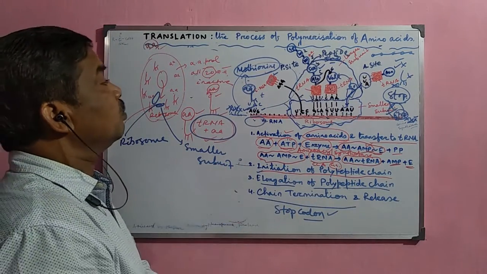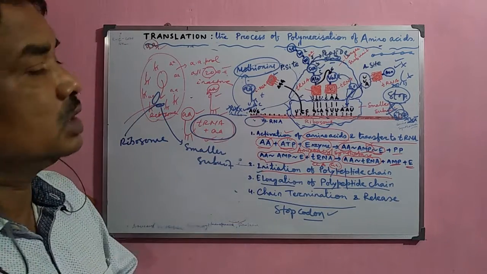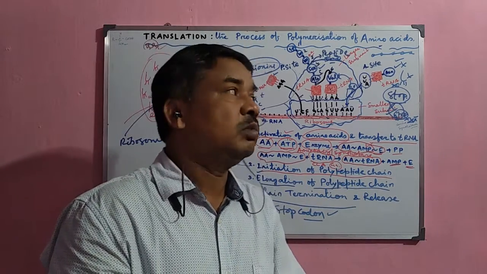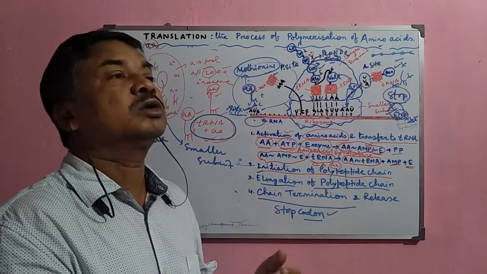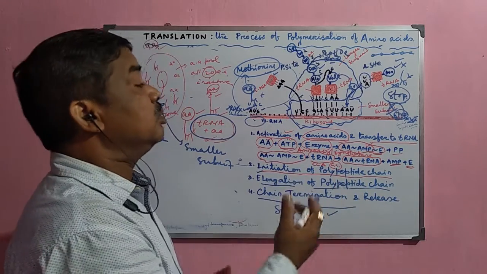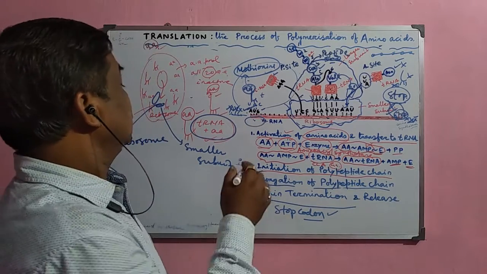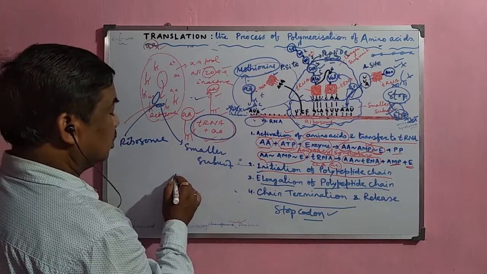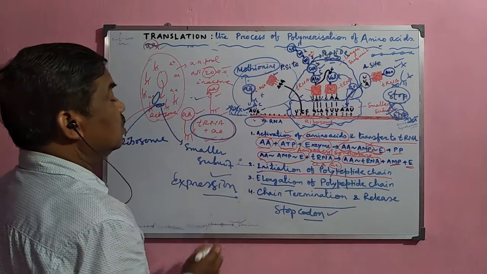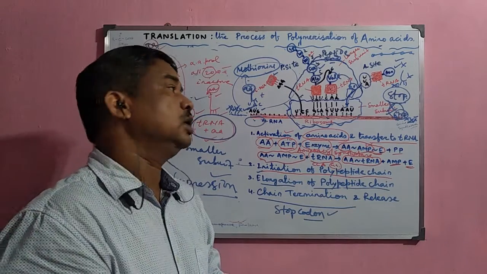So in this way, the polypeptide chains are formed, and the different polypeptide chains are formed separately, and these polypeptide chains combine together to form the complex protein. Sometimes, in more complex proteins, there are tertiary and quaternary structures. So that is why a number of polypeptide chains form separately but combine together to form a functional protein. In this way we have completed the expression of the gene, or gene expression: how the DNA is expressed to form the protein molecules or the characters.